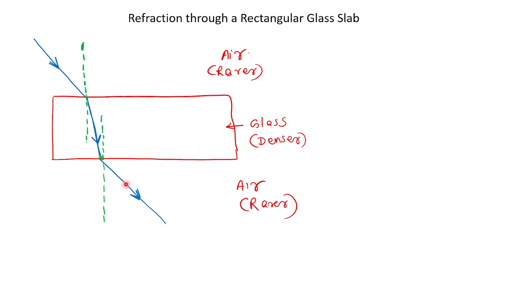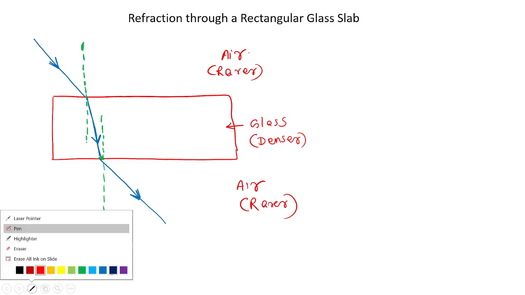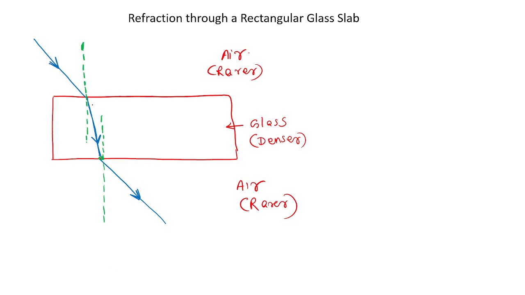So there are important terms associated with this. Let me explain everything. Please listen, all of you. If the glass slab was not placed, the light is supposed to move like this. The light will pass through this path. You agree with me? If the glass slab is not available, this will be the real path of the ray.